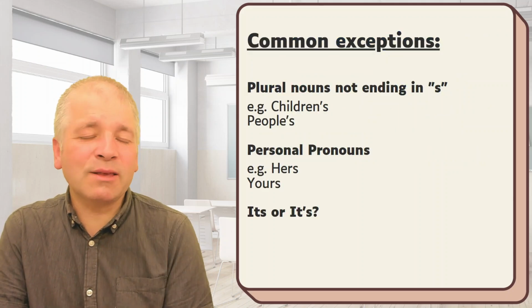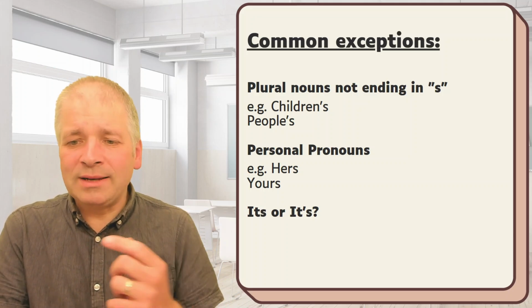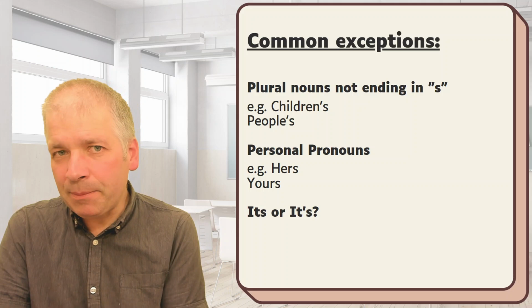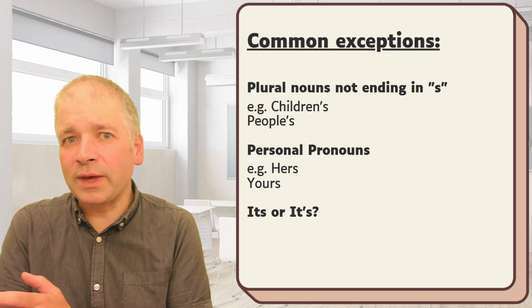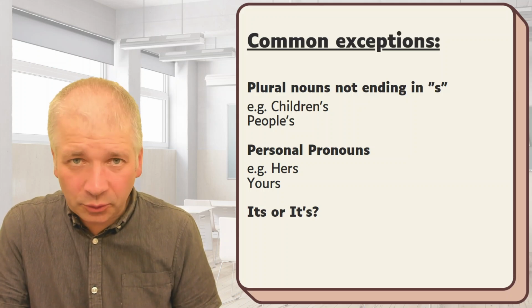There are some common exceptions to this rule. For example, plural nouns not ending in S, such as children's and people's, the apostrophe comes before the S. With personal pronouns, we don't use an apostrophe at all.